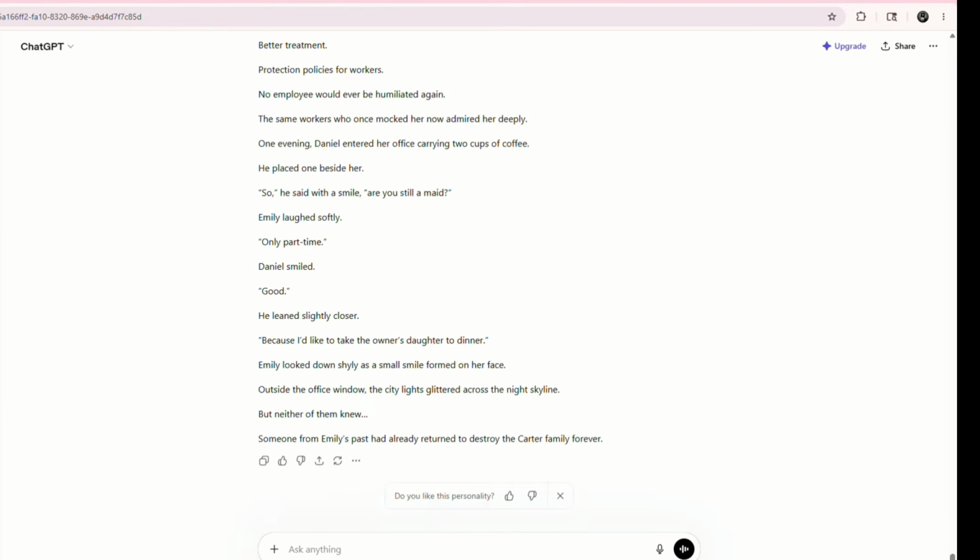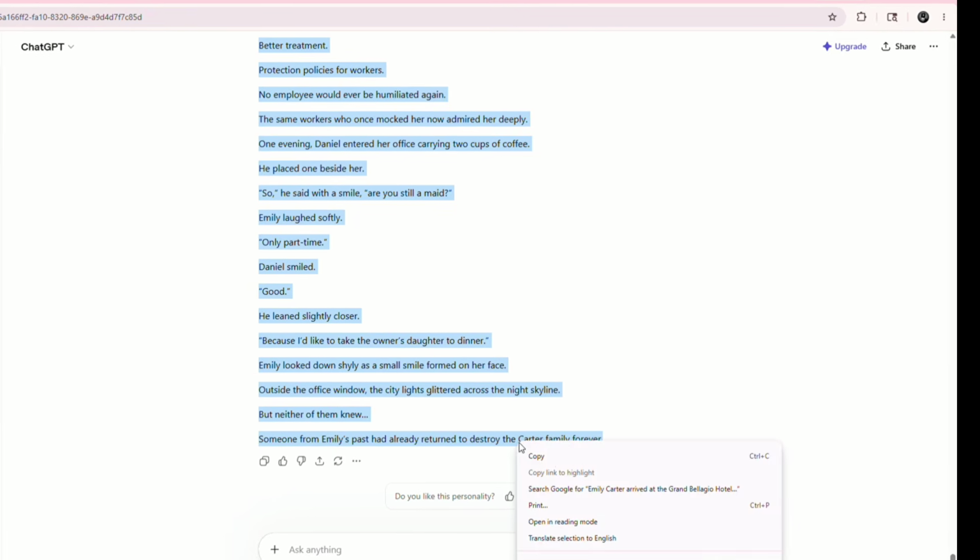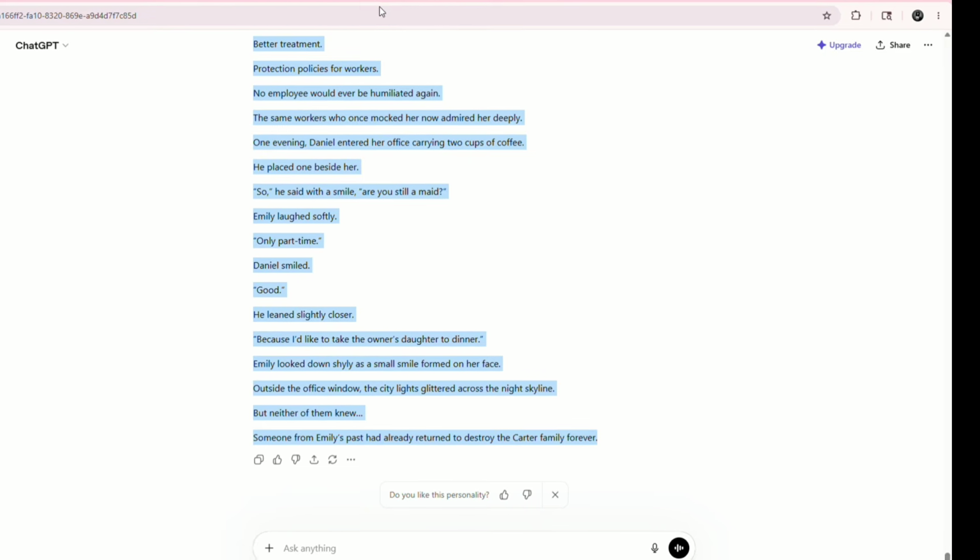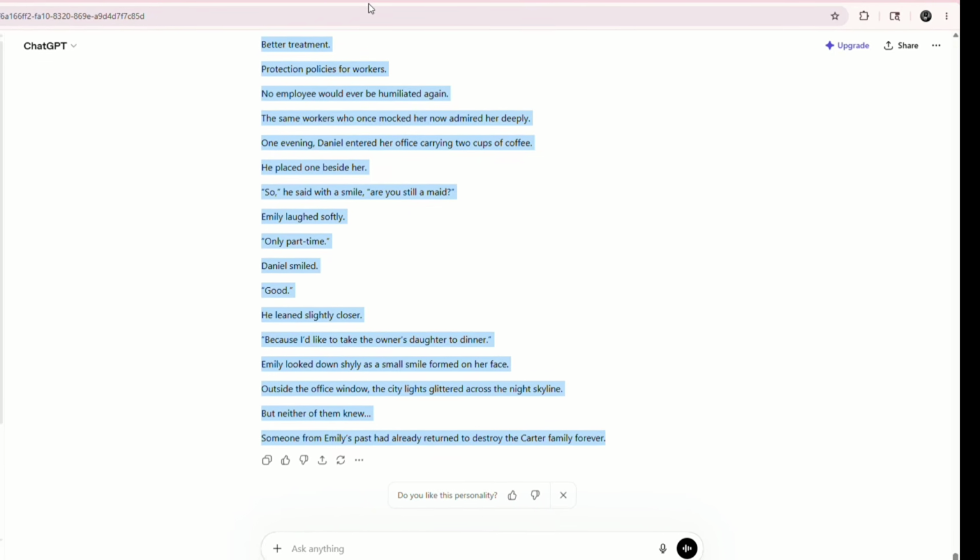Now you simply have to copy the entire script and convert it into a PDF file. After that, our next step starts, which is creating the episode.